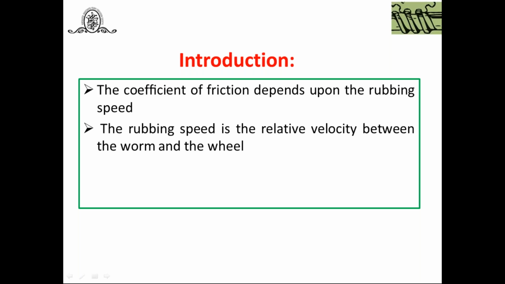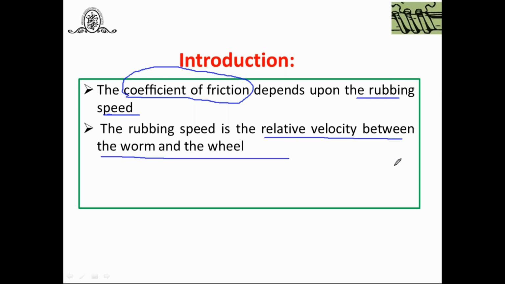It is also related to the efficiency of the worm gear drive. You know very well that the coefficient of friction depends on rubbing speed. And what do you mean by rubbing speed? Rubbing speed is nothing but the relative velocity between worm and worm wheel. So first, to get a value of the coefficient of friction, we have to find out the rubbing speed.